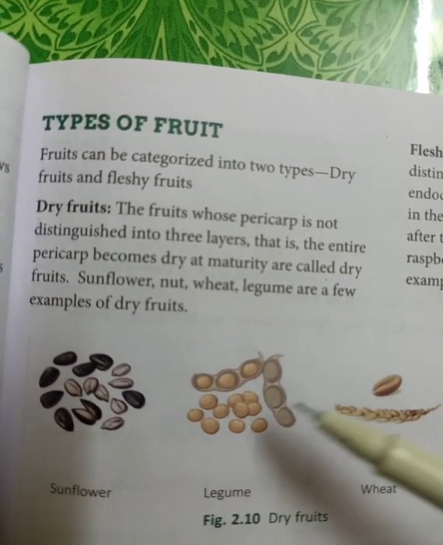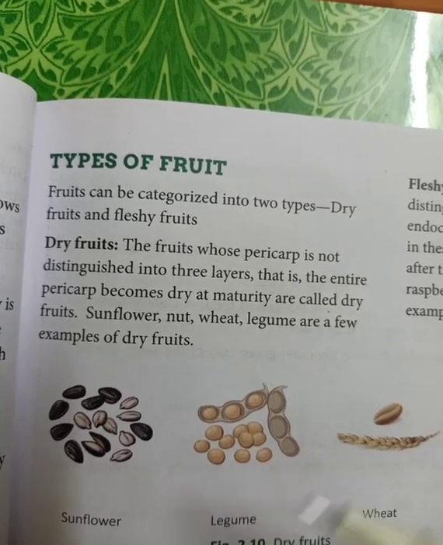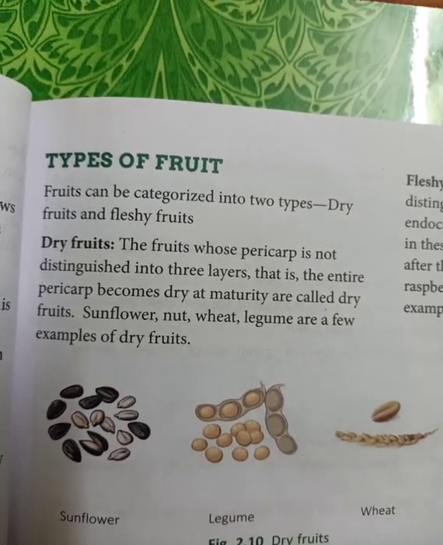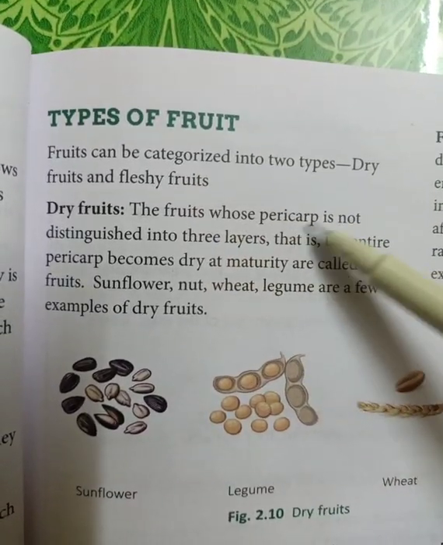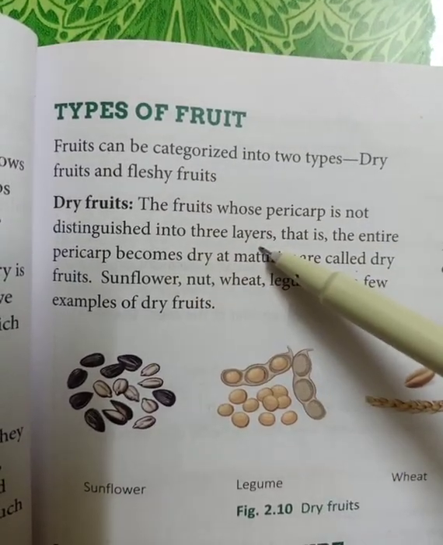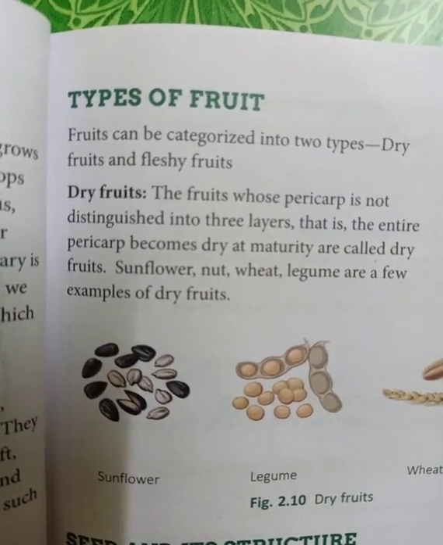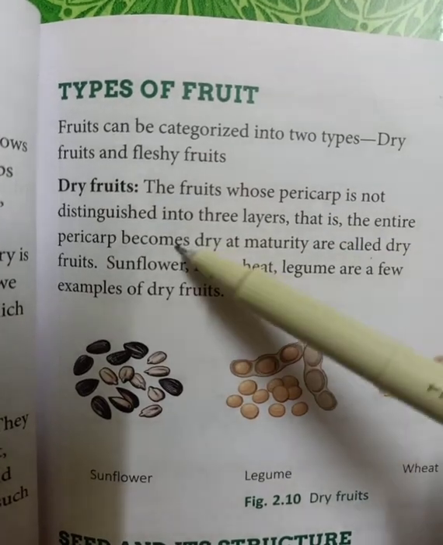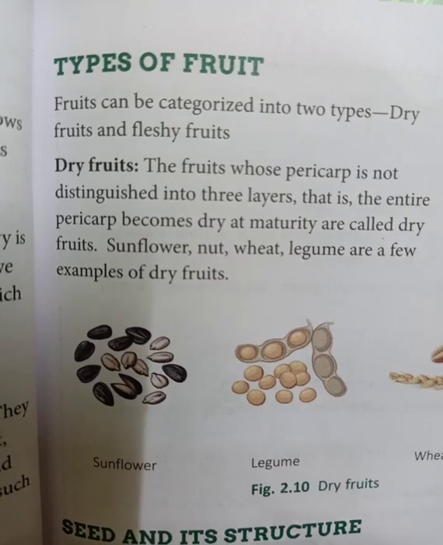We are not able to see the inner seed because it only contains the outer covering. So the fruits whose pericarp is not distinguished into three layers are called dry fruits. The entire pericarp becomes dry at maturity in a dry fruit.